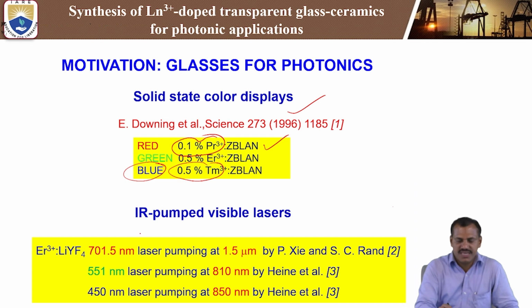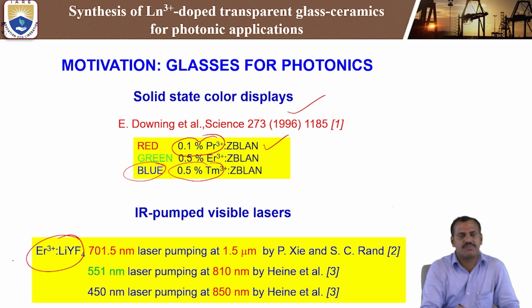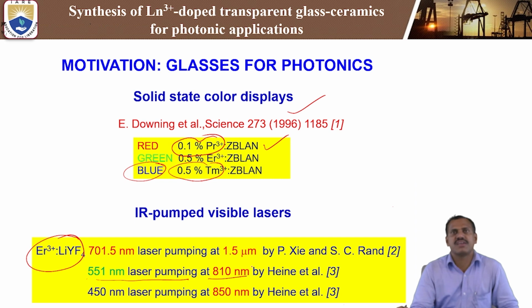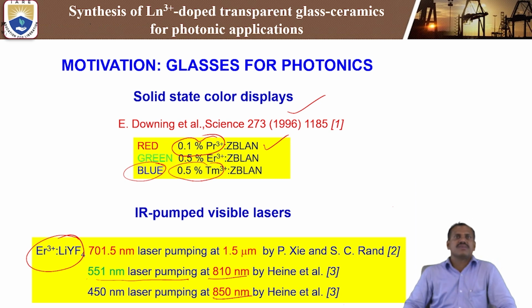These are the applications. Next, IR, the infrared pumped visible lasers. These we observed in these different papers. With 701.5 nanometer laser pumping at 1.5 micrometer, we are observing the erbium 3+ lithium yttrium fluoride sample, and we are getting the 1.5 micrometer emission. Next, with 551 nanometer laser pumping, we are getting 810 nanometer luminescence. Next, we are pumping at 450 nanometer and getting 850 nanometer emission. These are the different emissions studied in the glasses for photonic applications.